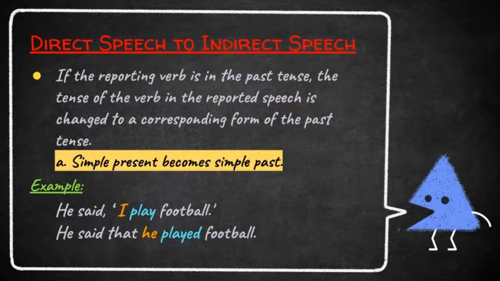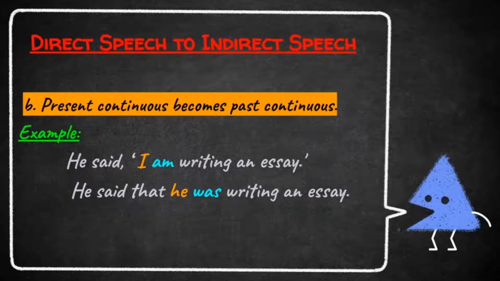He said that. And change the pronoun. The pronoun I changed to he. Next, change the tense of the verb. What is the past tense of the verb play? That is played. He said that he played football. Now the indirect speech is in simple past tense. If the direct speech is in simple present tense, the indirect speech is in simple past tense.